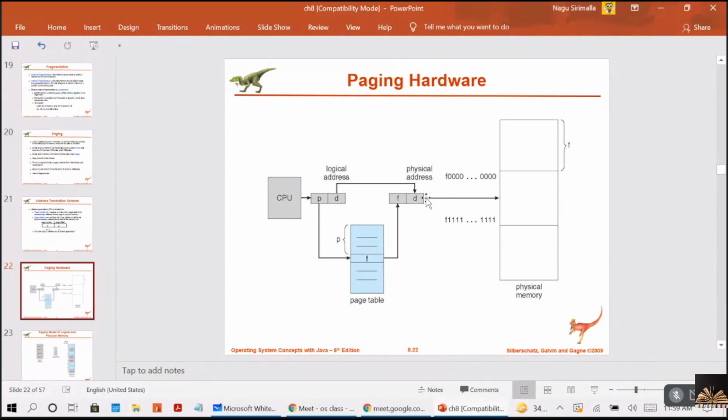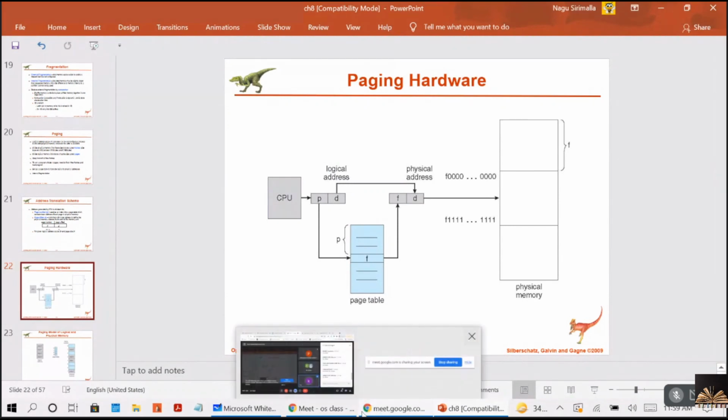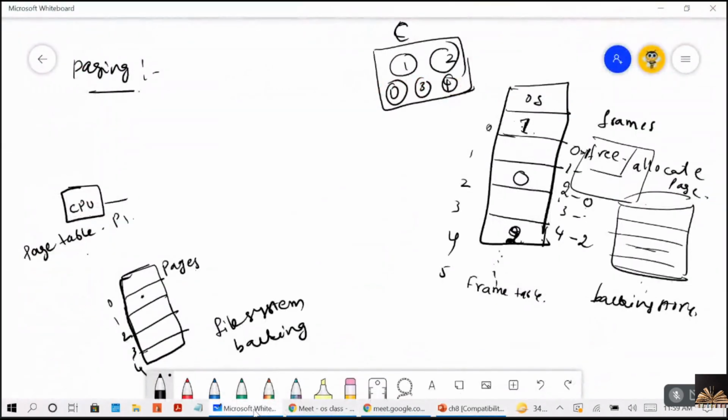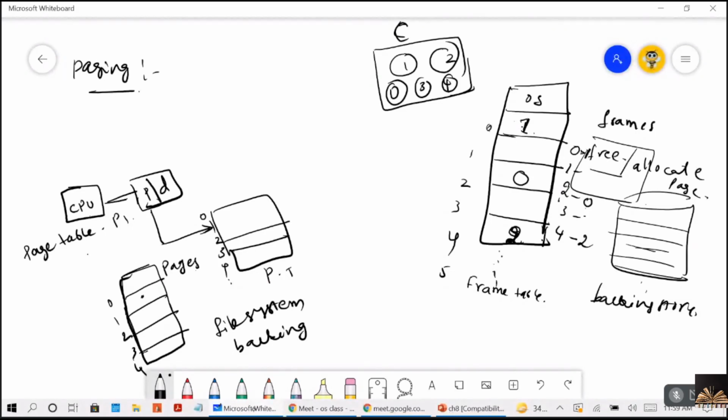So ikkada mana offset pettam kada. Offset ante enti? Let's consider your frame. Ikkada frame ekkada nunchi start avutundi anedi oka example తీసుకుంటే, see, where is my pen? Guys, ఇక్కడ page table లో ఏముంటుందమ్మా, whenever the CPU is generating, it will generate two addresses. One is page number and the offset. So this page number is mapped to the page table. Page table lo emuntundante, it will have the page numbers like this, and it will have the base address, or the frame address. It will give the frame.